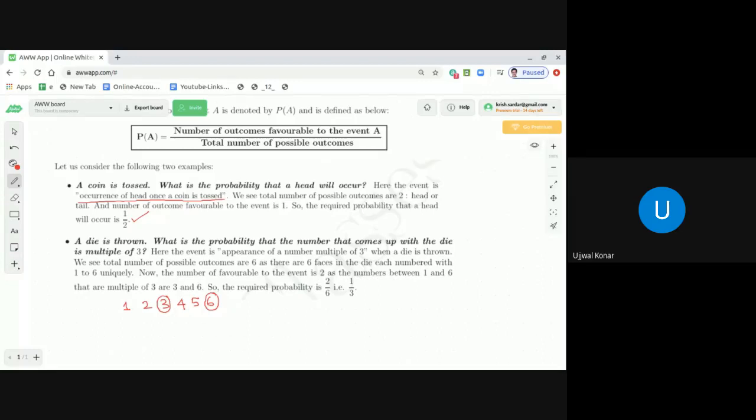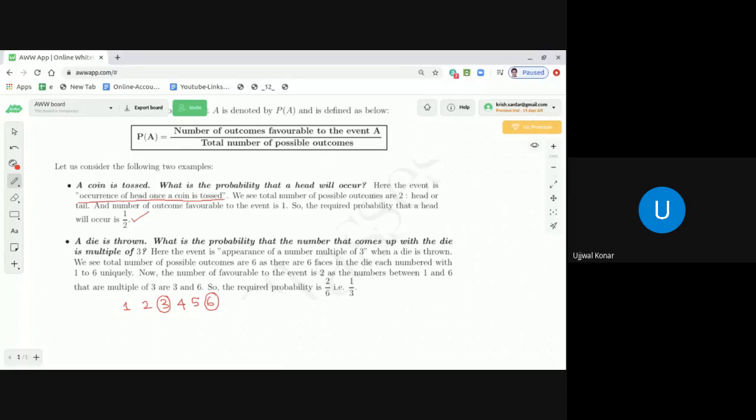This is one case. Another case is that the probability cannot be negative, because it is a ratio of 2 numbers. A ratio of 2 numbers cannot be 0 unless the numerator is 0. So it can be at most 0, if I correct my statement. It can be 0, but it cannot be less than 0. It cannot be a negative number.